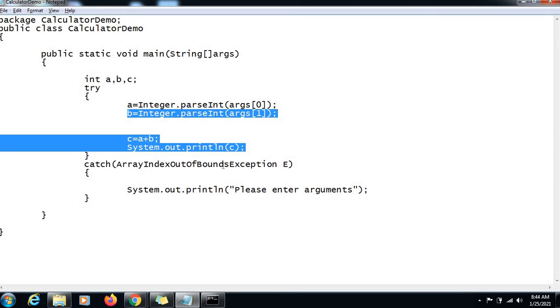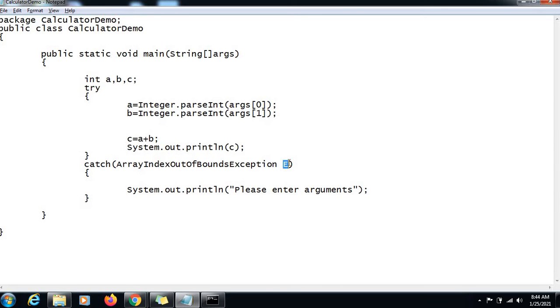Over here, this variable's type and the object which has been currently thrown are the same. So this variable is capable of holding that object. So we hold that exception object here, and by that we save our program from being terminated abruptly by Java, right? And we get this message, please enter arguments.